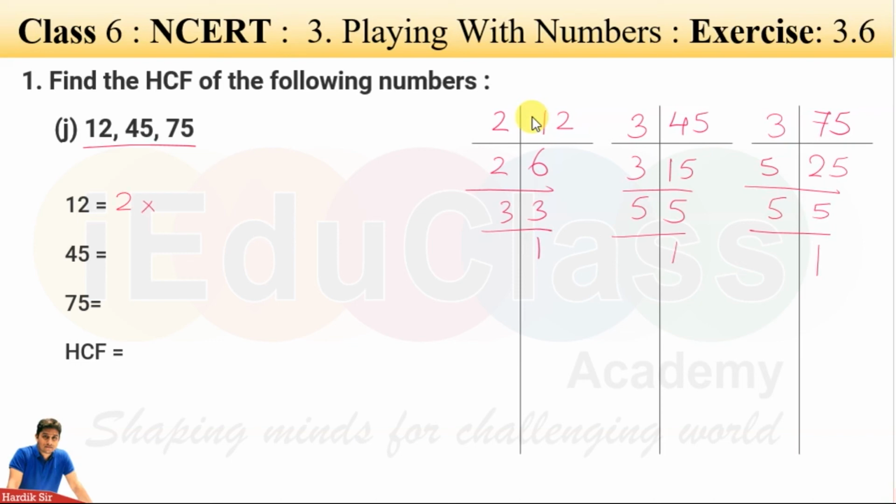2 into 2 into 3, 3 into 3 into 5 and 3 into 5 into 5. So 3 is a common. Highest common factor is 3. There is no other common factors.